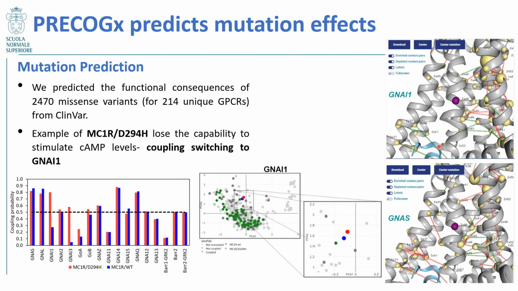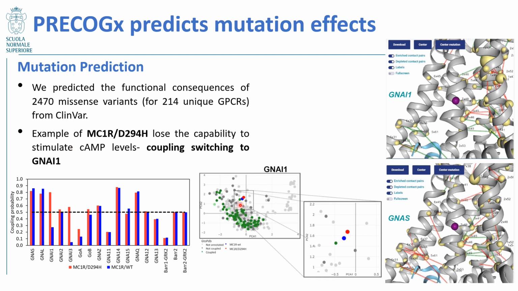Here I'm showing you one of the examples that pops out very clearly, which is the MC1R receptor D294H mutation. Experimentally, this mutation is known to cause the loss of the capability to stimulate cAMP levels, meaning there is an inhibition of the adenylate cyclase. In our case, this mutation causes a switch to coupling to GNAI, enabling GNAI coupling, which goes along with the loss of the capability to stimulate cAMP levels.